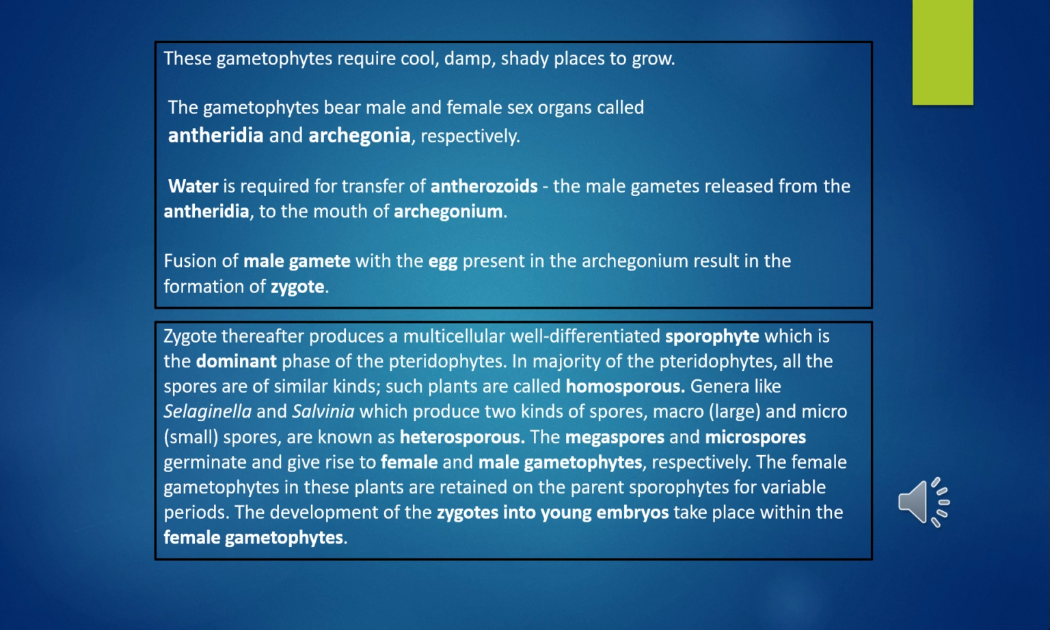The megaspores and microspores germinate and give rise to female and male gametophytes respectively. The female gametophytes in these plants are retained on the parent sporophytes for variable periods. The development of zygotes into young embryos takes place within the female gametophytes. This event is the precursor to the seed habit, which is considered an important step in evolution.